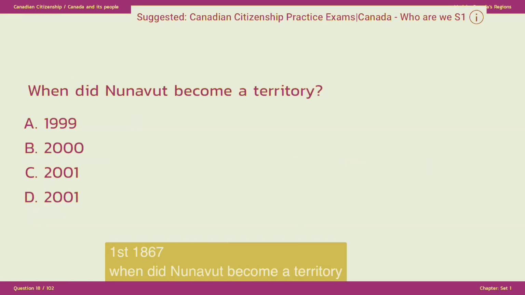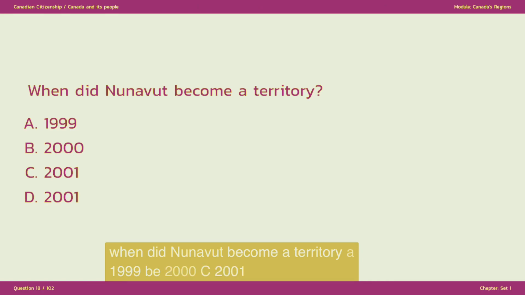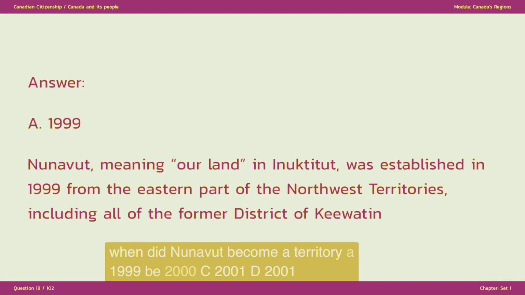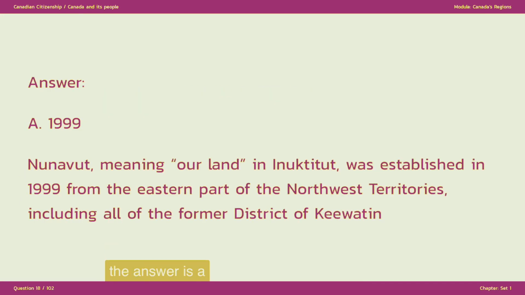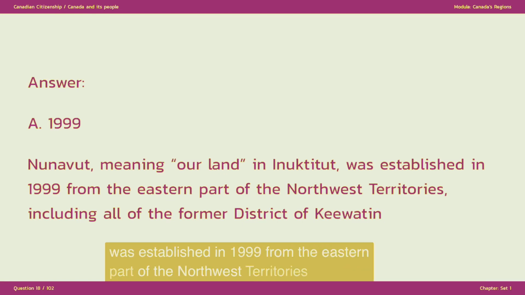When did Nunavut become a territory? A. 1999. B. 2000. C. 2001. D. 2001. The answer is A. 1999. Nunavut, meaning our land in Inuktitut, was established in 1999 from the eastern part of the Northwest Territories, including all of the former district of Keewatin.